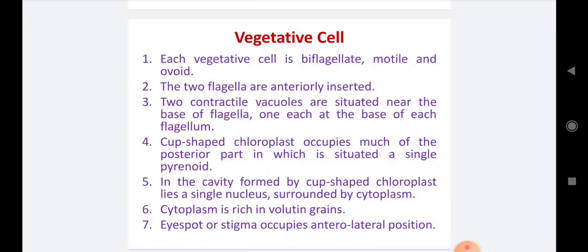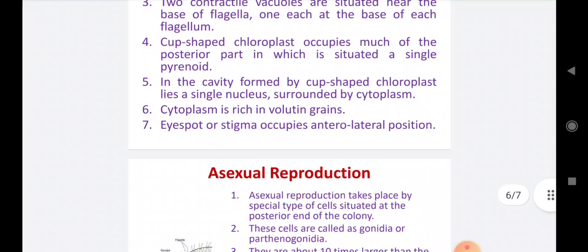So this is one of the nutrition sources available to the cells in the form of volutin grains. They are present in the cytoplasmic material. The eye spot or stigma occupies an anterolateral position on the cells.